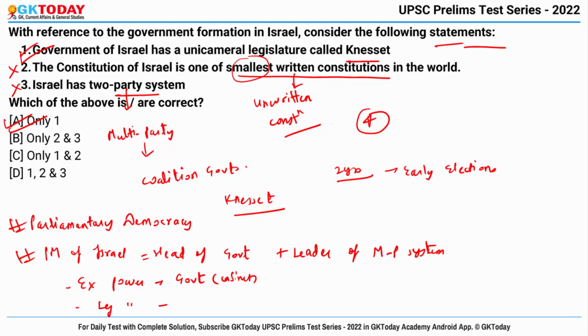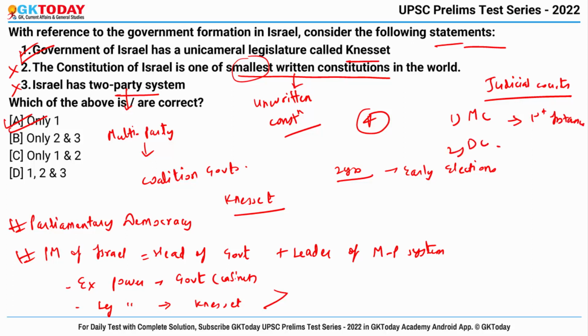Legislative power is vested in the Knesset, and the judiciary is independent of the executive and legislature. Also, Israeli judicial courts consist of a 3-tier system. First of all, there are magistrate courts which serve as courts of first instance. Second is district courts that serve as appellate courts. And last is the Supreme Court that acts as the Supreme Appellate Court.